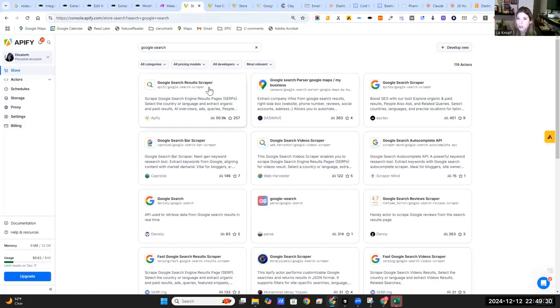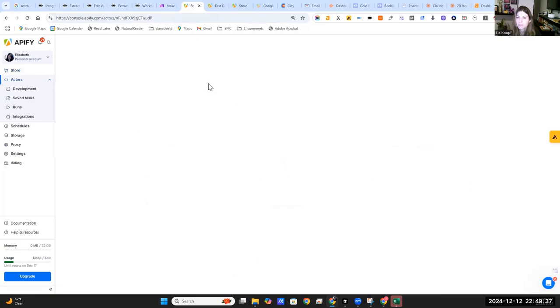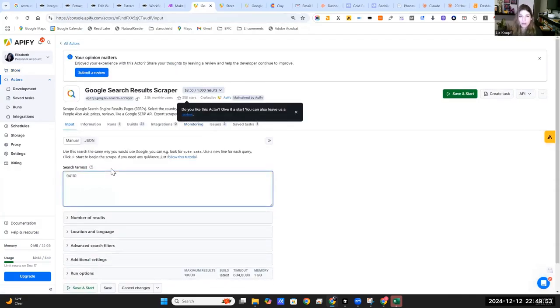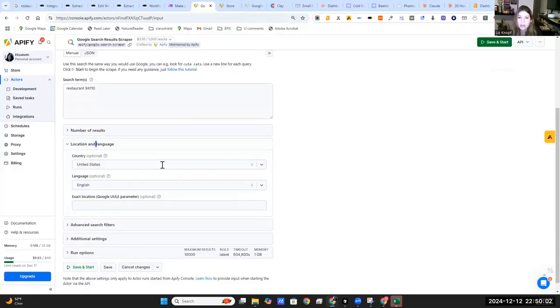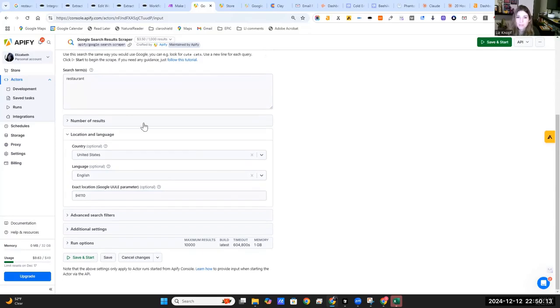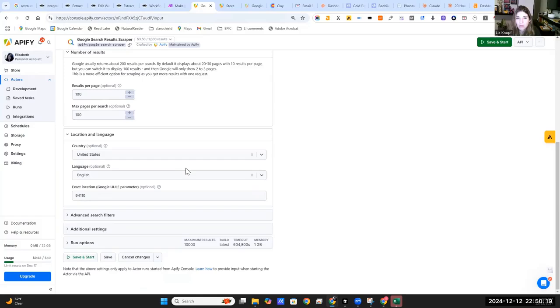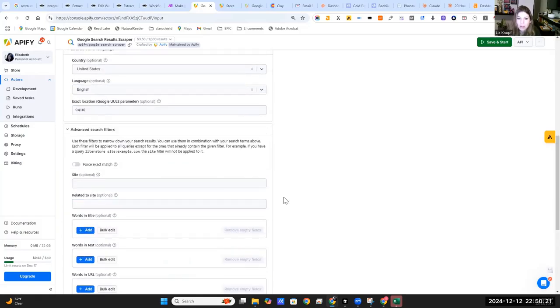All right, Google search scraper. Let's do a couple of these to see which ones come up with gems. Okay, let's do restaurants. Whoops, we'll do it together. Restaurants here. Okay, so you do have location down here, so we can try that again. I don't know if it doesn't understand zip codes. That's a possibility. Number of results. Okay, 100's fine, 100 per search. So you know what? Let's see if we get 1,000. I don't think we will. We'll probably get a couple hundred, as I mentioned.